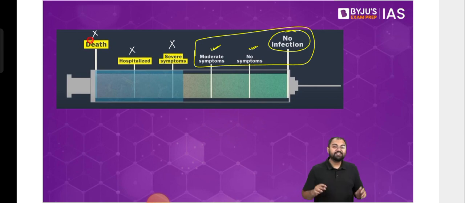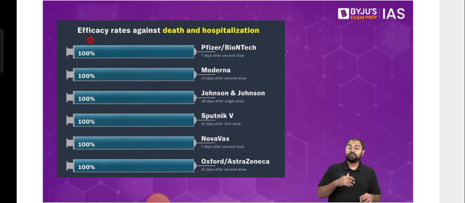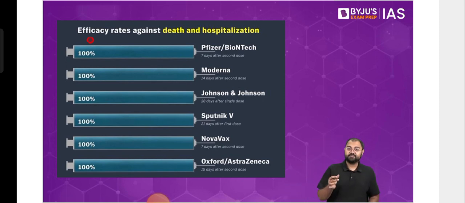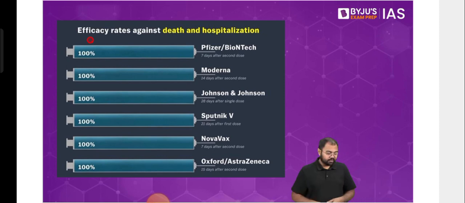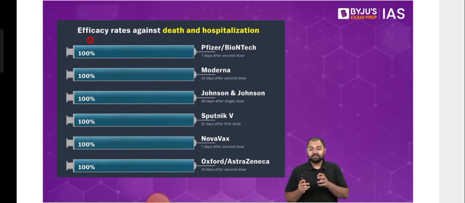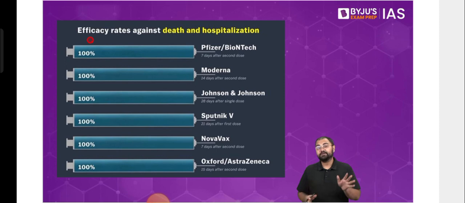And from that perspective, most of the vaccines we had you can say had a 100% efficacy. Even if they were not effective 100% of the time with no infection whatsoever, even if somebody got infected after getting vaccinated, in most cases they could come out of it with very mild symptoms or maybe no symptoms at all. This is what we have seen in the later phases of COVID-19. Because of mutations it got weakened, and secondly, because we were vaccinated, it got weakened. Even if somebody got infected after getting vaccinated, the chances of a very severe case were reduced to almost zero. It's not that it was completely zero. Yes, there have been a couple of cases where deaths have happened even after getting completely vaccinated. But the numbers have been drastically low after getting vaccinated.